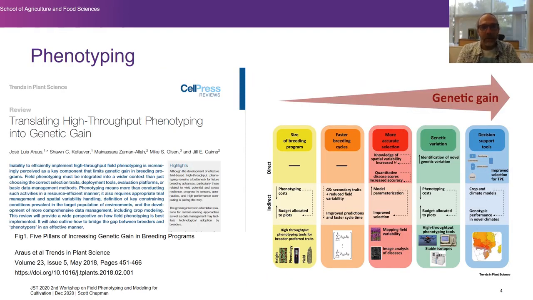You can find a large number of papers referring to phenotyping and its potential impact on genetic gain. Here's a 2018 paper from the team in Barcelona and CIMMYT who've summarised this fairly nicely, looking at the potential effects on genetic gain of phenotyping at different stages, when it can influence the breeding program early, and it's affected by the size of it, so it's related to the cost of phenotyping.